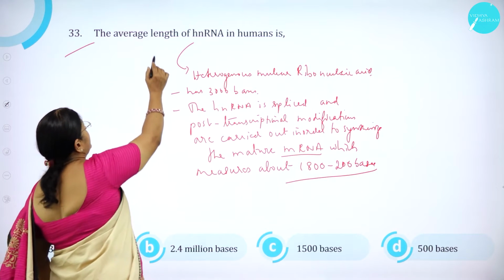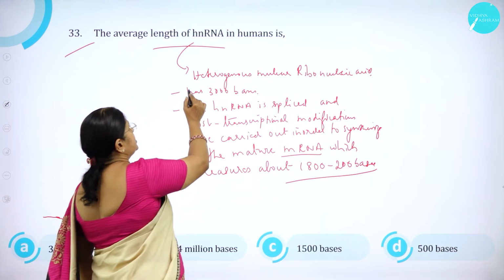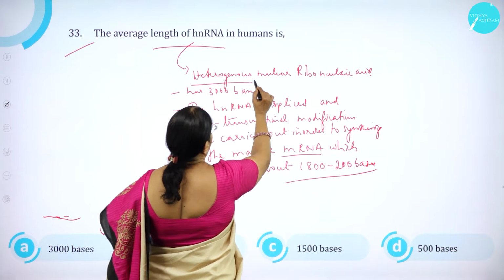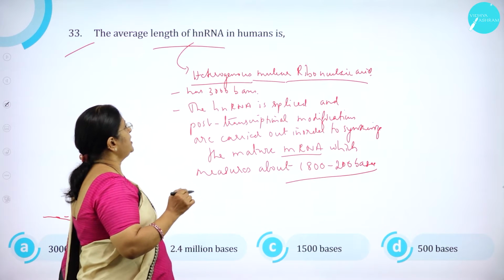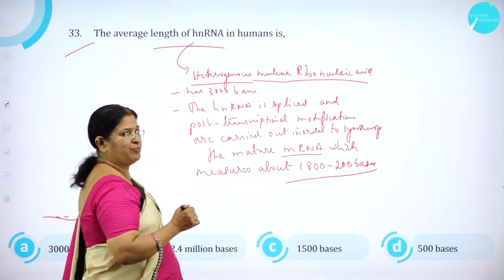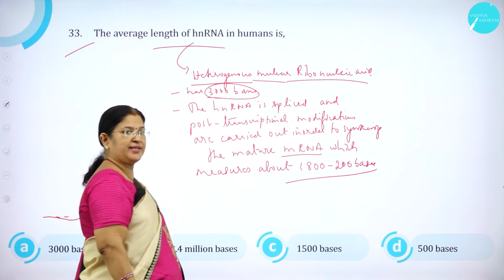The average length of hnRNA in human is? hnRNA stands for what? Heterogeneous nuclear ribonucleic acid. Heterogeneous nuclear ribonucleic acid has around how many? The 3000 bases.